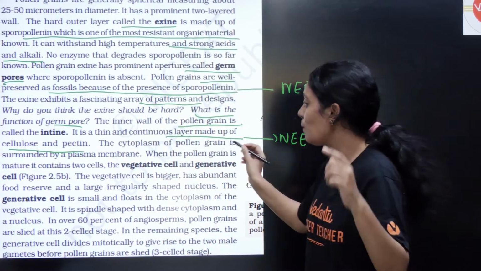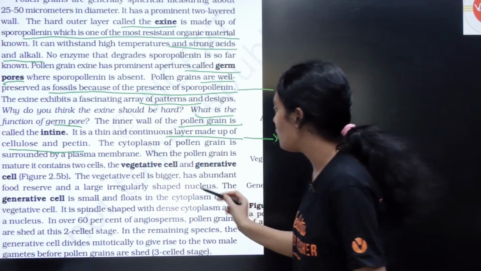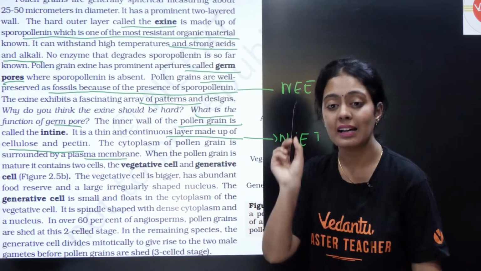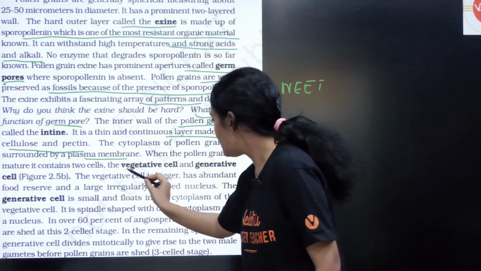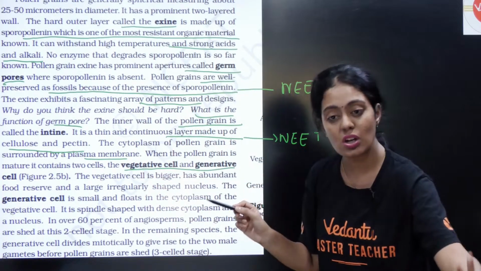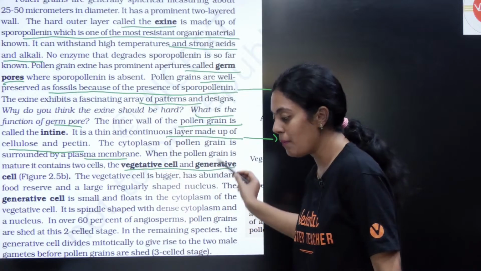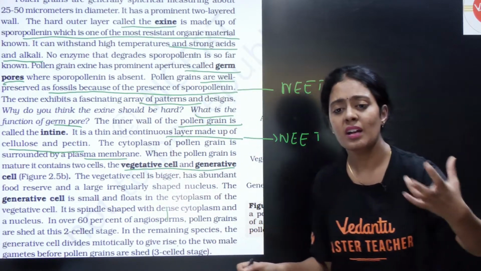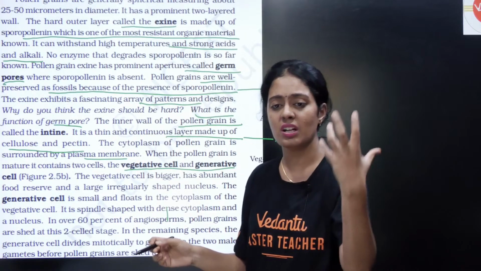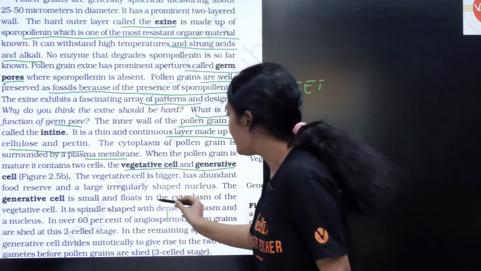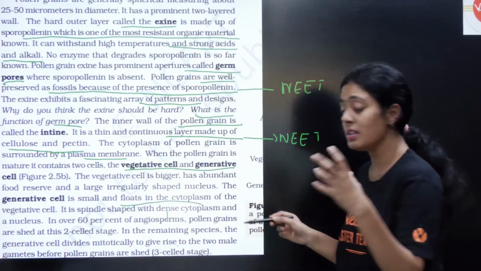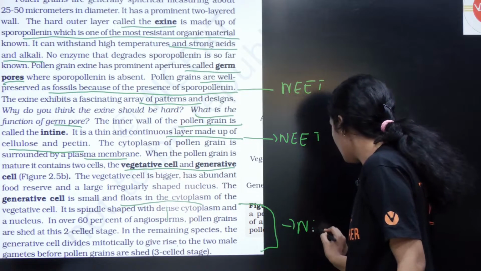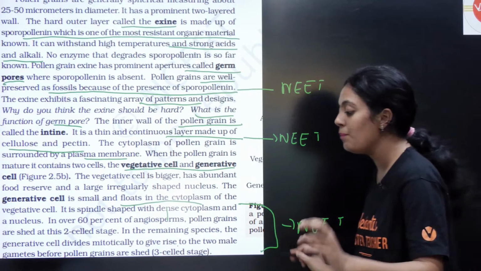The cytoplasm of the pollen grain is surrounded by a plasma membrane. When the pollen grain is mature, it contains 2 cells: one is your vegetative cell and another one is your generative cell. We have already seen all the rest. We discussed all this. It has a reserve food material and a large, irregularly shaped nucleus. The generative cell is small and it floats in the cytoplasm. Again, these two statements are very, very important for NEET. If you study like this, that is enough.